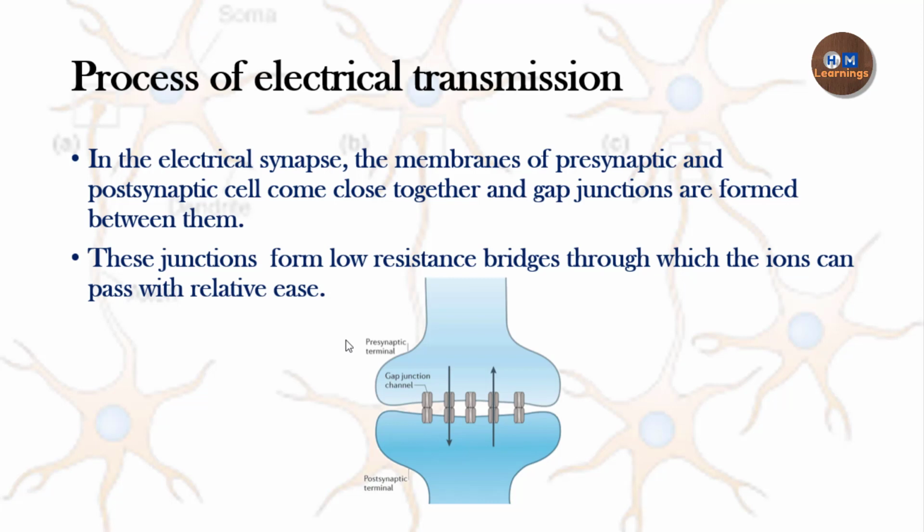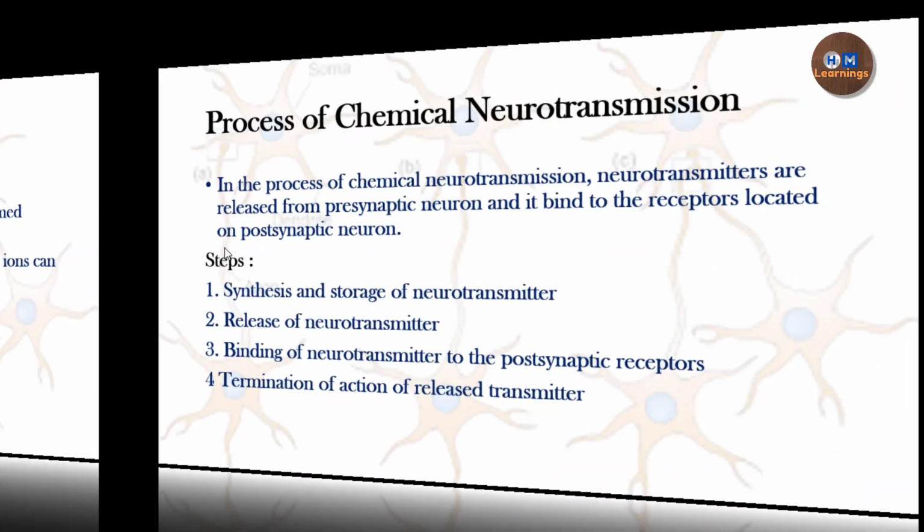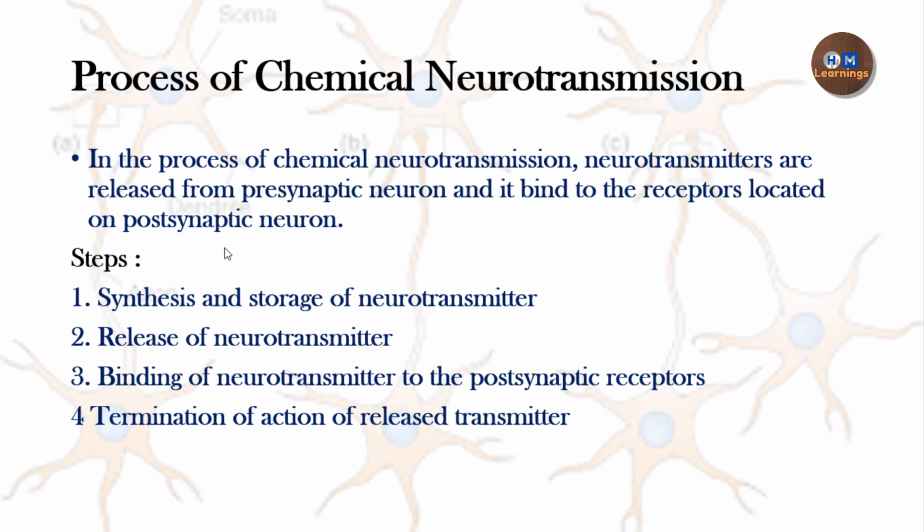Whereas when we look at the chemical neurotransmission, we can see that this is a very complex process which involves a lot of steps. In this, the neurotransmitters are synthesized in the presynaptic neuron, and then they are released from the presynaptic neuron when the signal comes. Then the neurotransmitter will bind to the receptor which is located on the postsynaptic neuron. So you can see it is a very complex process which involves a lot of steps and a lot of proteins. Okay, so in this video we are going to see one by one all these steps.